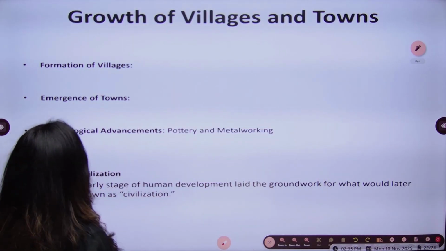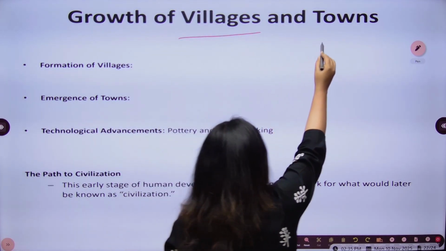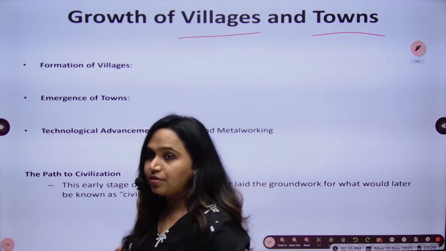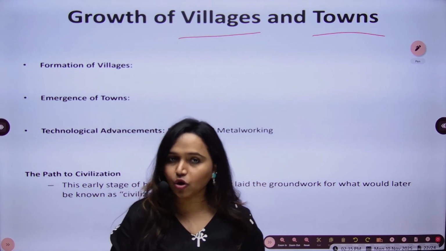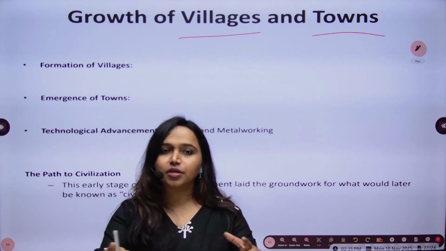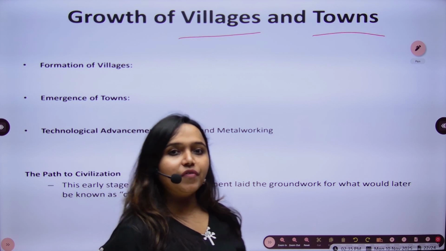And now we will see in the last how the villages and towns might have developed. Now, what was the chronology? People started developing shelters, people started building communities, they might have chosen certain leaders. Now, what is left? Building of certain villages and towns.